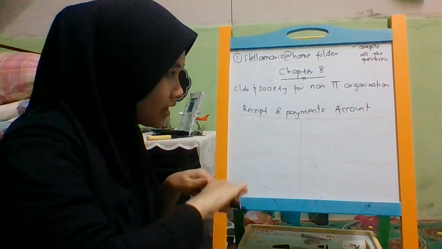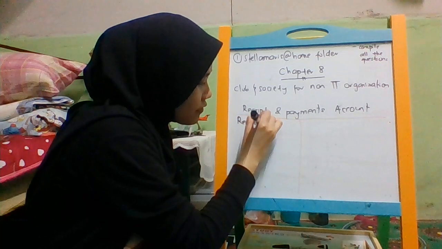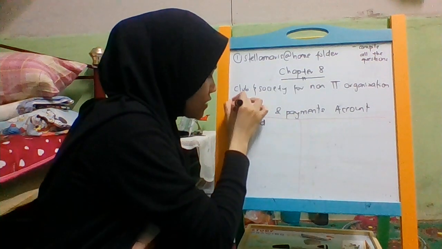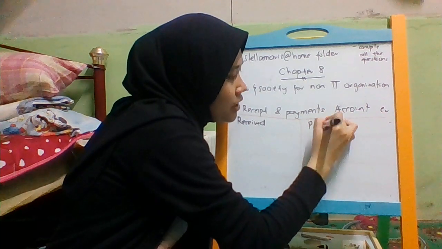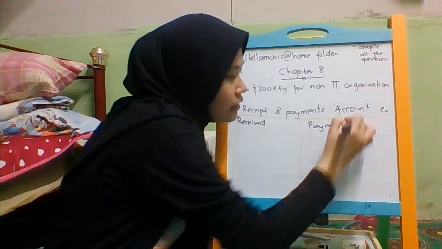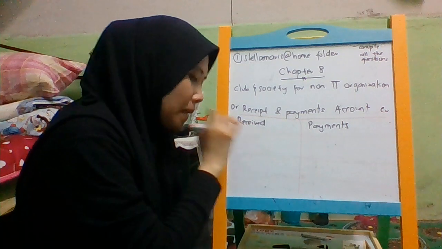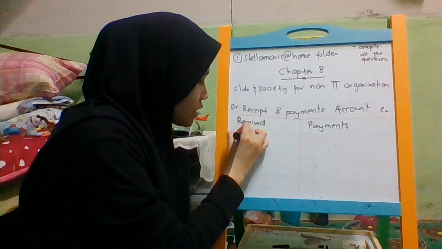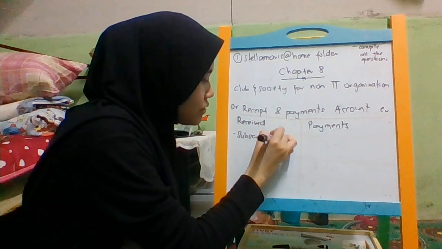On the debit side, you need to put all the money that you receive. And on the credit side, all the payments that you made related to your club and society. For example, let's say you receive a subscription fee or membership.